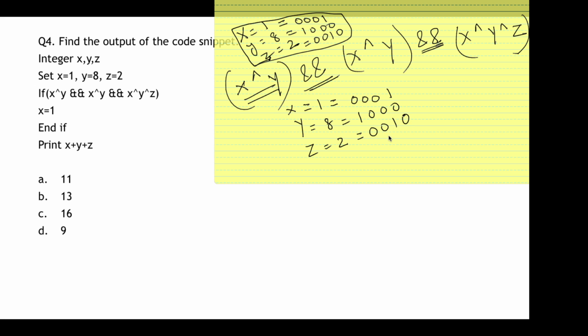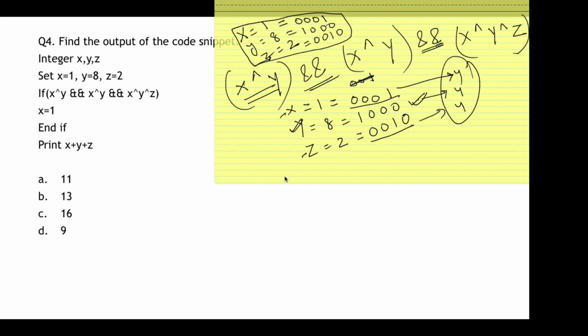Okay, so now why did I write 1 and 2 in 4 digits? Because the binary of 8 is in 4 digits, so I have to maintain the same level. I have to write all of them in 4 digits. Okay, remember this, else I could have also written it as 001, it didn't matter. But since my highest number has 4 digits in its binary number, I need to write all of them in 4 digit places.